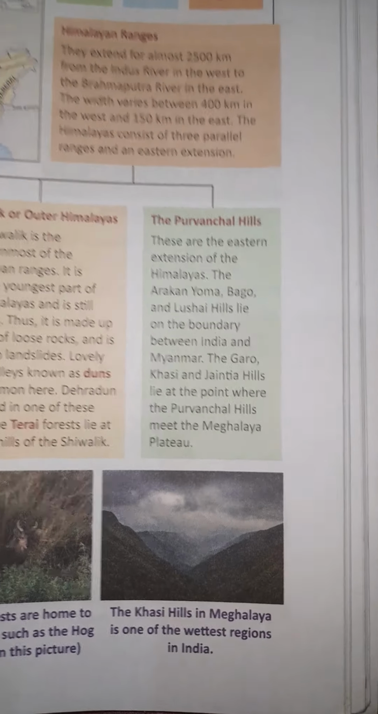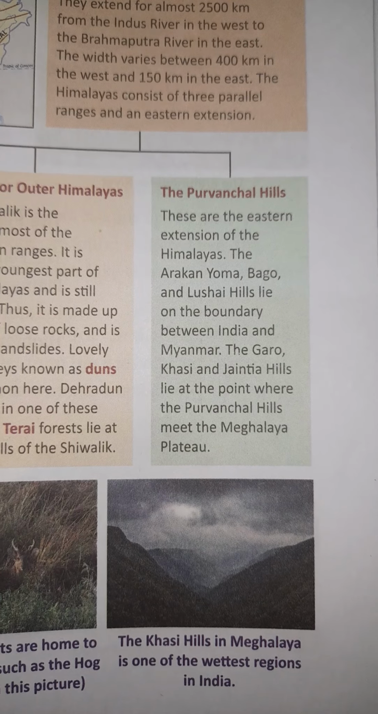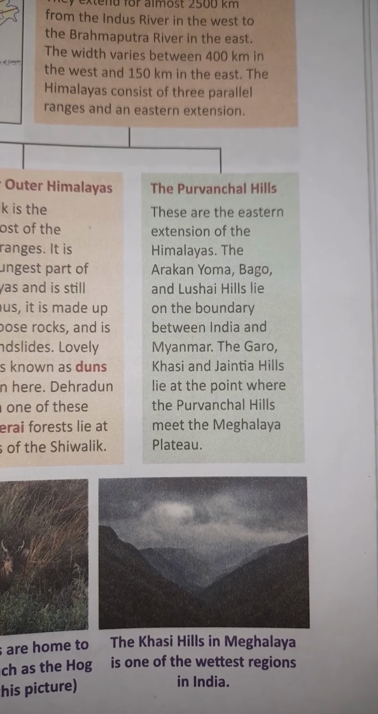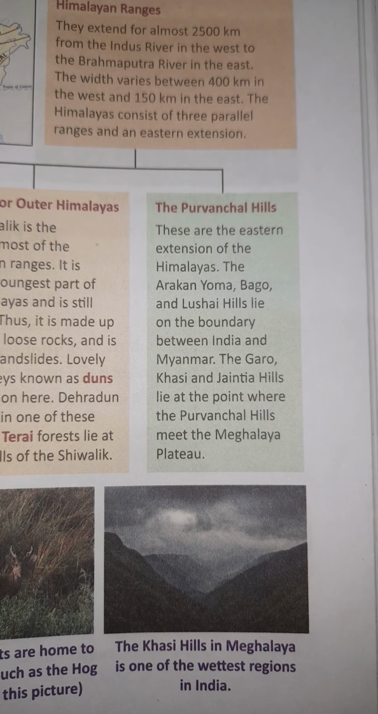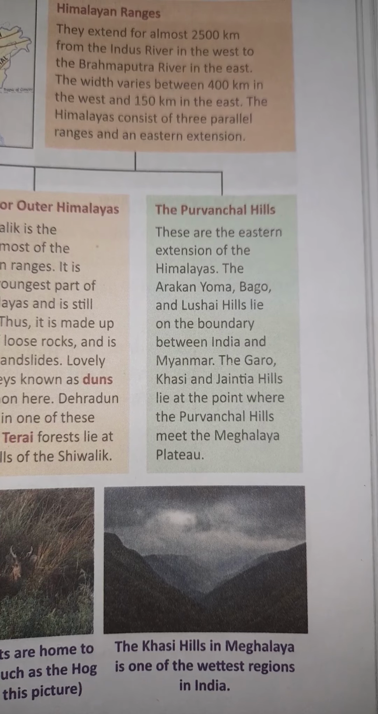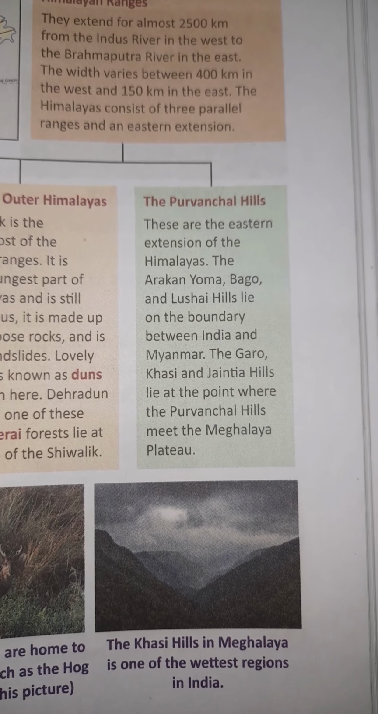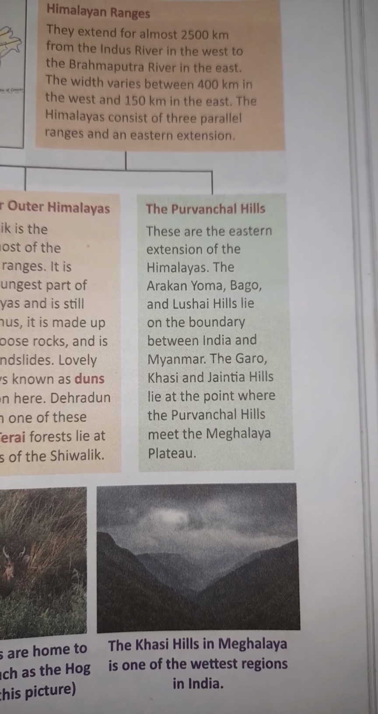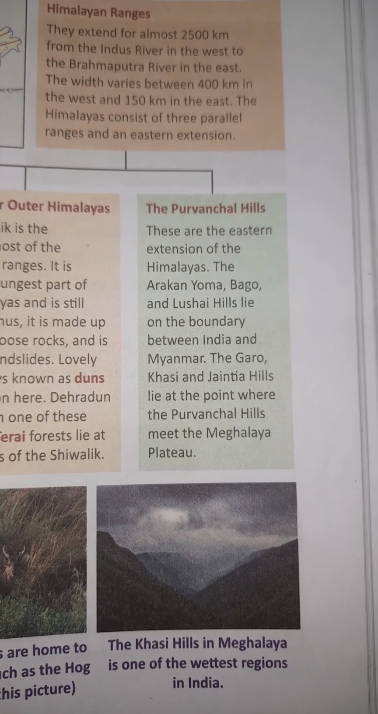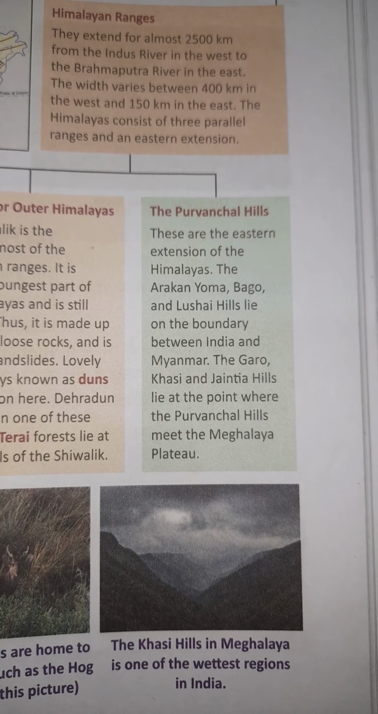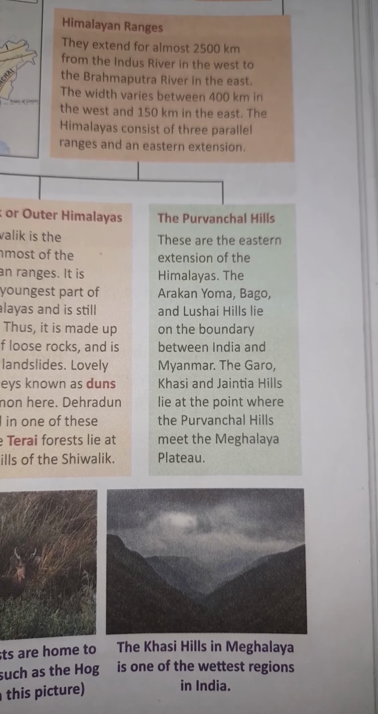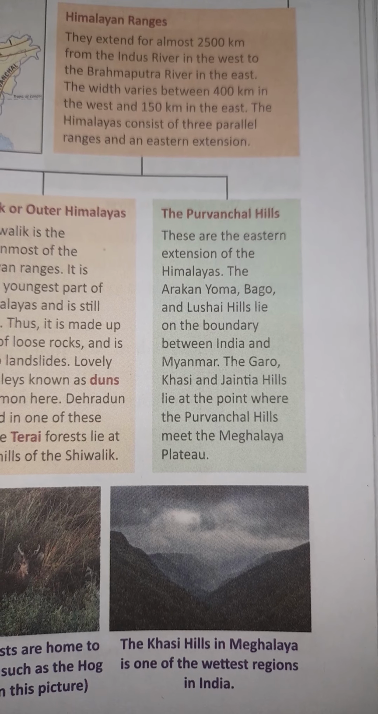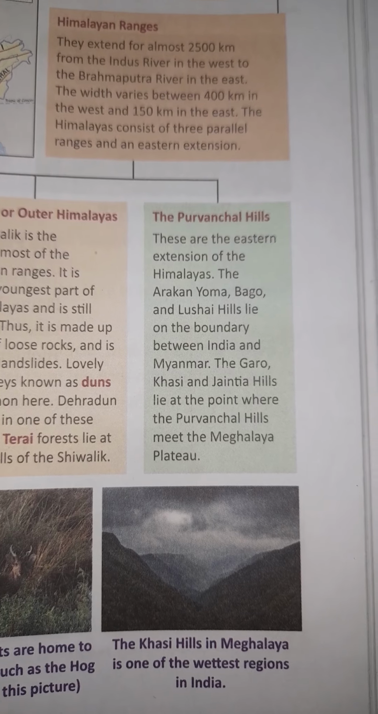The Purvanchal Hills are the eastern extension of the Himalayas. The Arakan Yoma, Patkai and Lushai hills lie on the boundary between India and Myanmar. The Garo, Khasi and Jaintia Hills lie at the point where the Purvanchal Hills meet the Meghalaya Plateau.